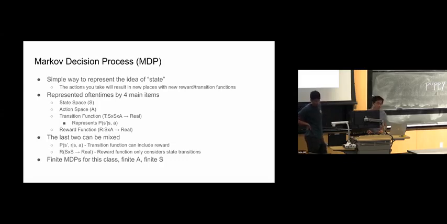From the bandit problem, we also have the action space, which represents the different actions you can take at any given moment. The only key difference is that the action space can also depend on the state you're in. If you recall from the bandit problem, the action space stayed constant. You have your given number of bandits whose arms you can pull, and those don't change because the state doesn't change.